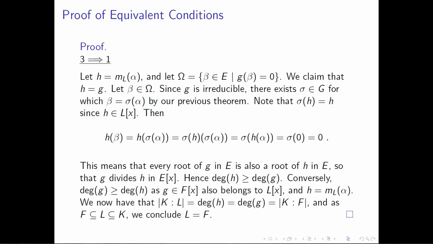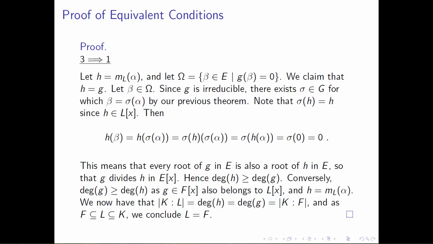What this means for us is that every root of g that lives in E is also a root of h in E, and therefore g divides h inside the polynomial ring where they both belong, which is E adjoined x. From that, we conclude that the degree of h is bigger than or equal to the degree of g.